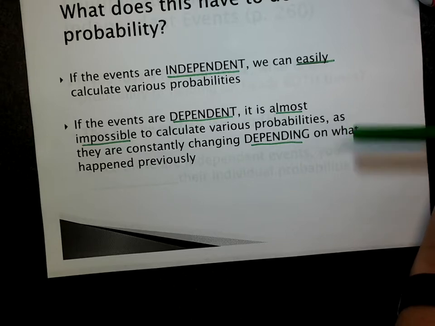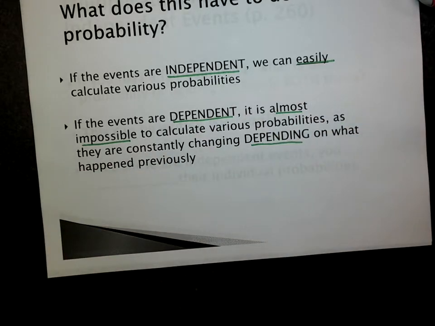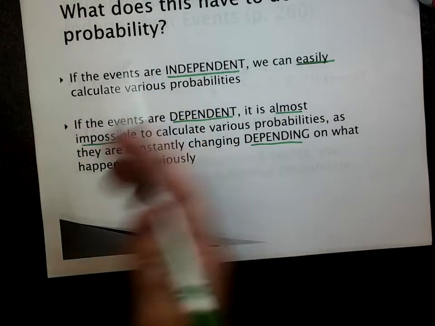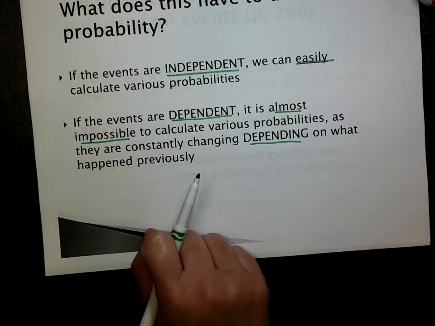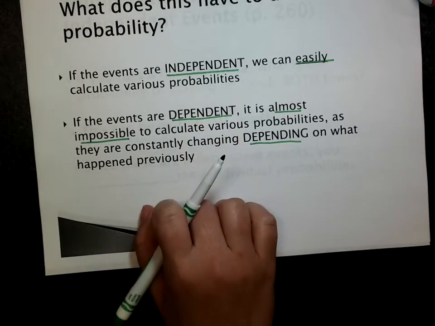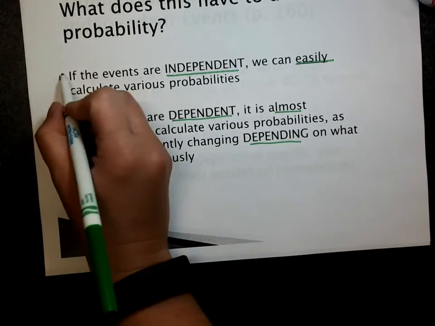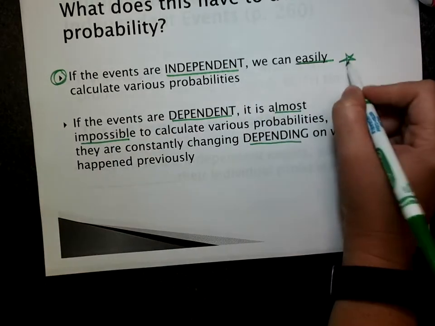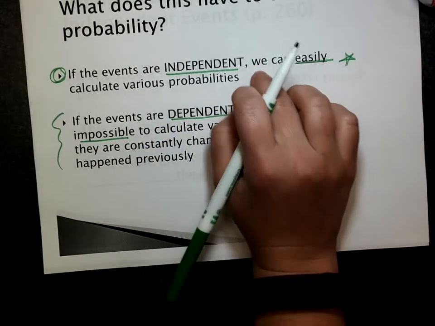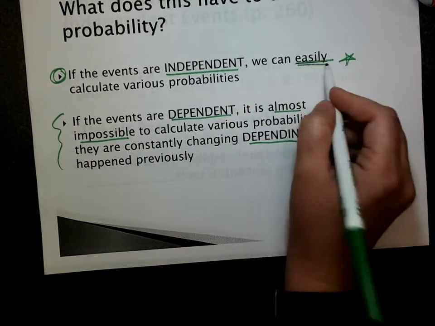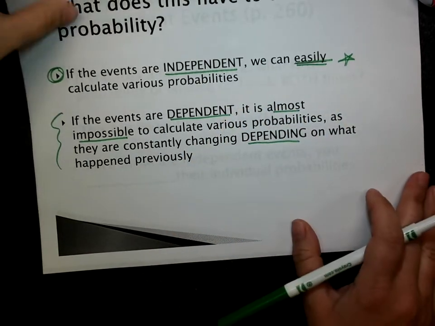So at casinos, they usually have about 10 decks of cards in what they call a shoe because they want those probabilities to be constantly changing. They don't want anyone to be able to predict what might happen. So they're all dependent events. For our purposes, we're going to stick with independent events, and we're not going to worry about dependent events. We need the events to be independent so that we can easily calculate the probabilities.